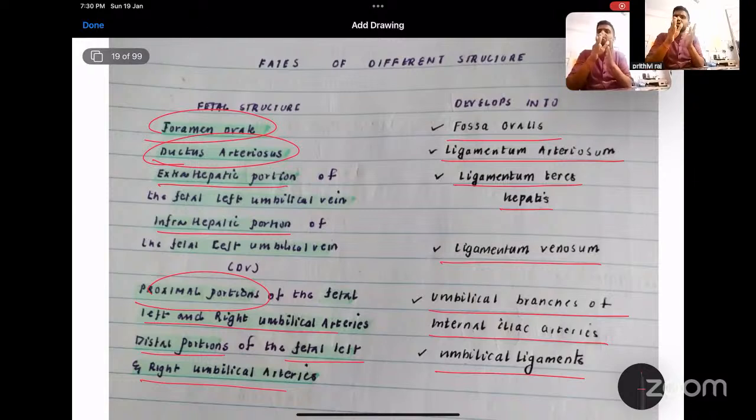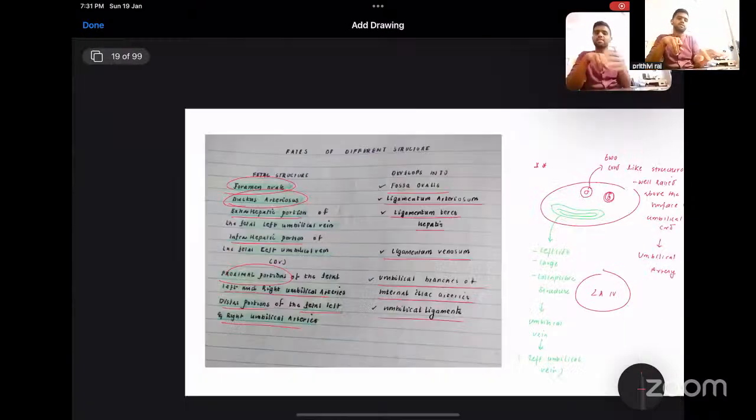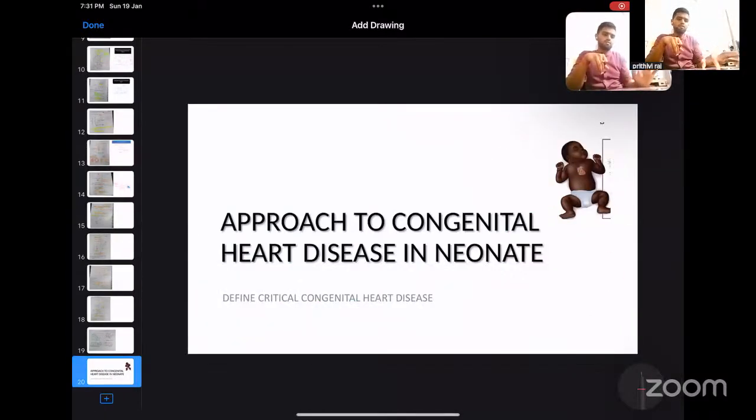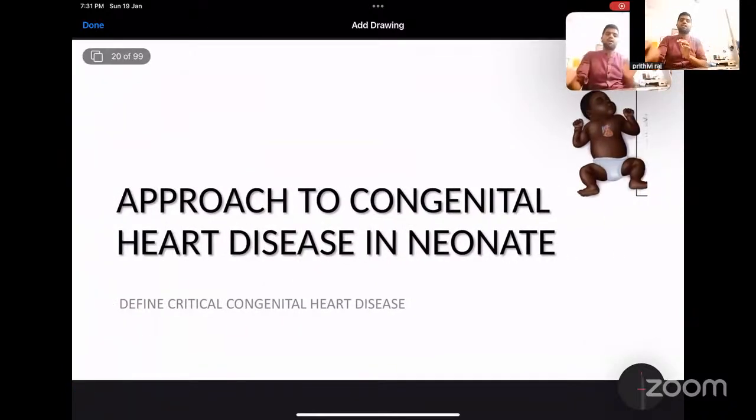So I would end by giving just a gist of the approach to congenital heart diseases. What we will be doing in the subsequent classes, I'll just touch on it for a short 10 minutes, and we will describe it elaborately in the subsequent classes. So, approach to congenital heart disease in the neonate.